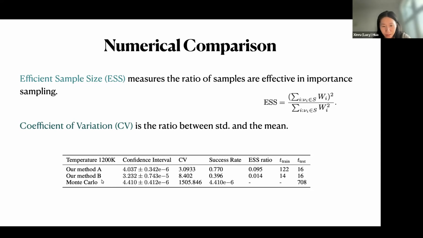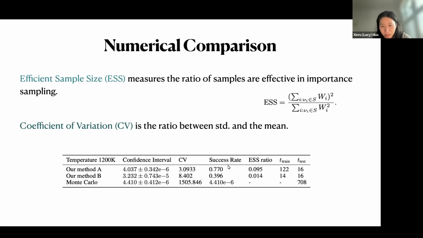We can see the confidence interval for method A is very similar to the Monte Carlo's confidence interval, and the variance is smaller than the Monte Carlo ones. And the coefficient of variation is also much smaller.